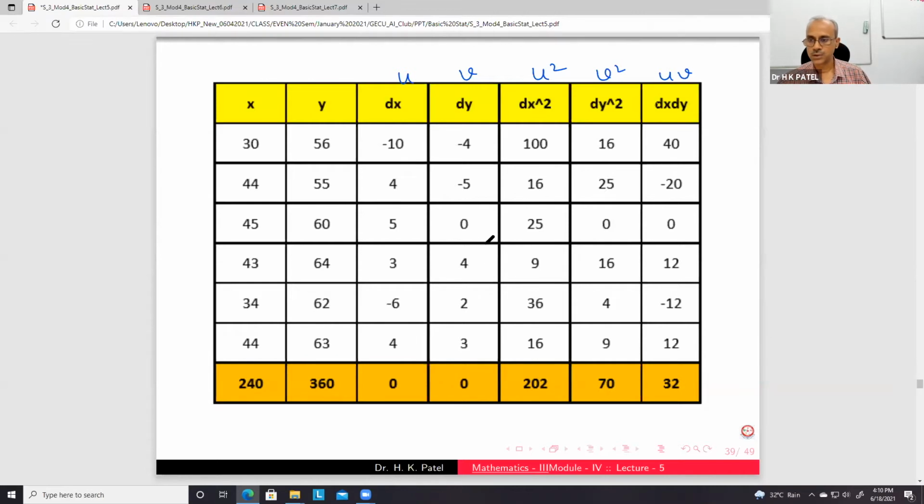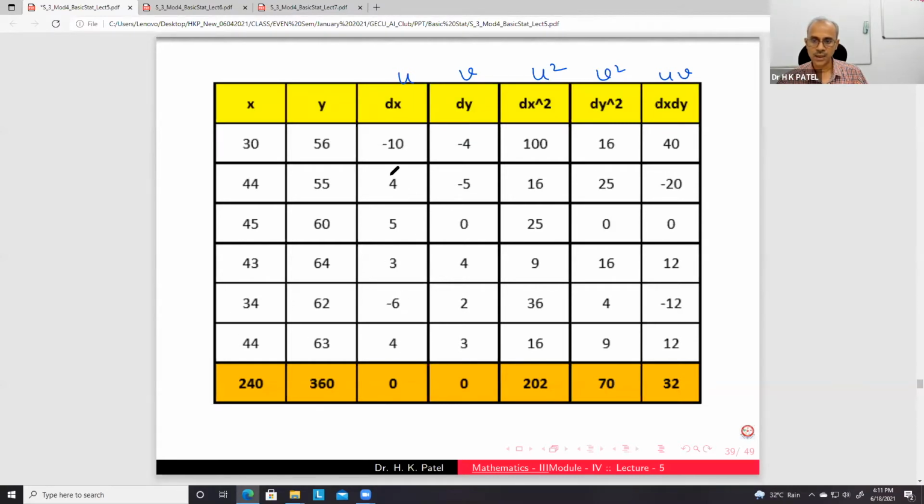So the formula, if you see it the first time, looks difficult, but when we solve some problems, it is simple arithmetic. And you can see that by change of origin and scale, we can reduce these numbers.